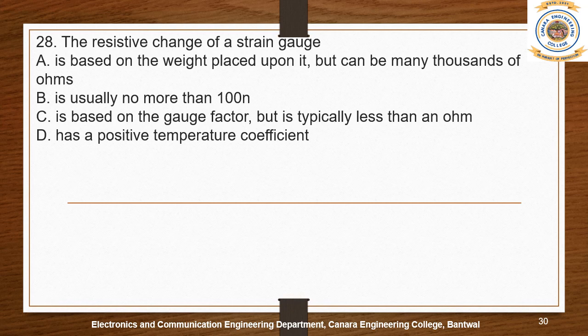The bridge circuit has four arms. In three arms we connect known resistance values, and in the fourth arm we keep the unknown resistance. From the fourth arm we measure the strain that we are applying externally.